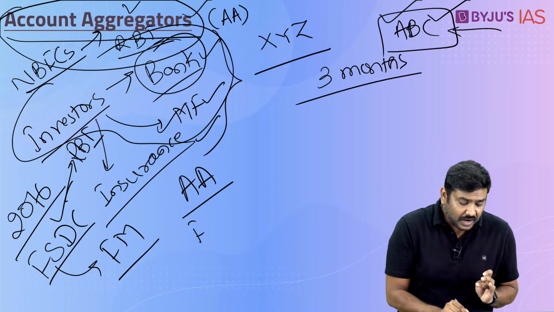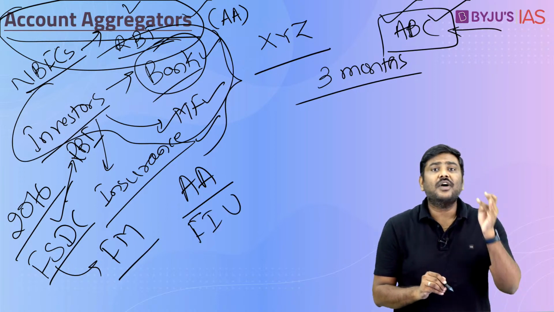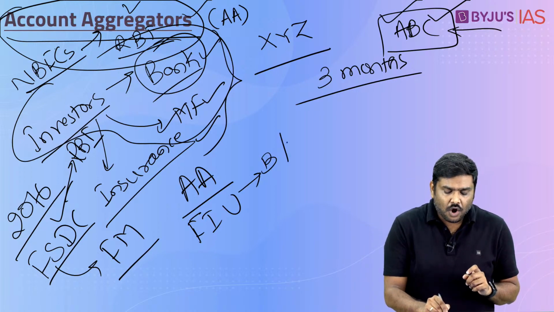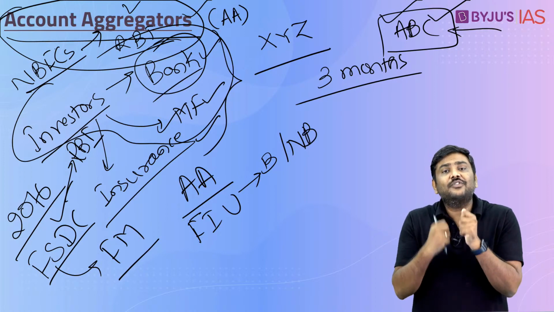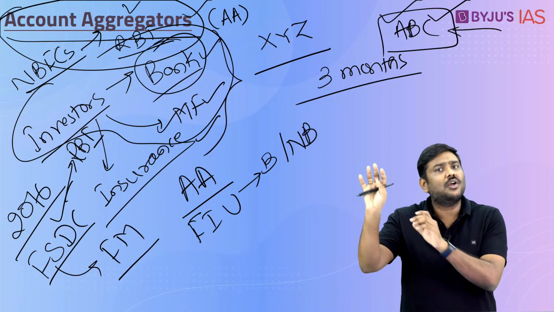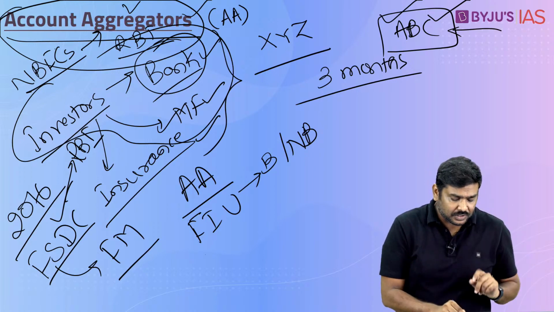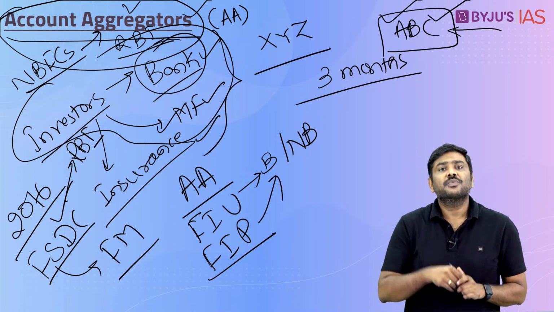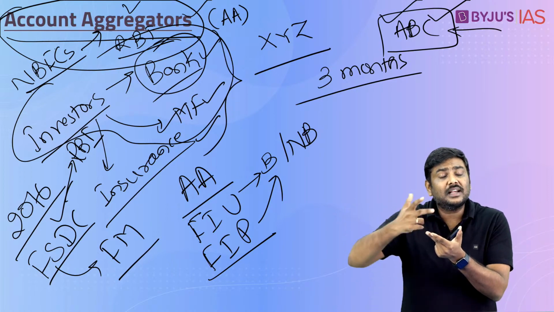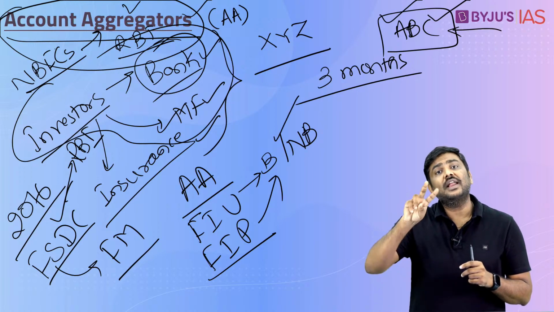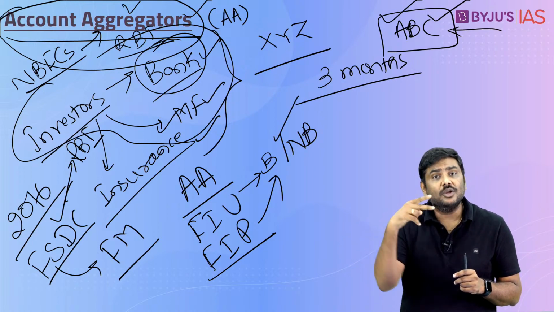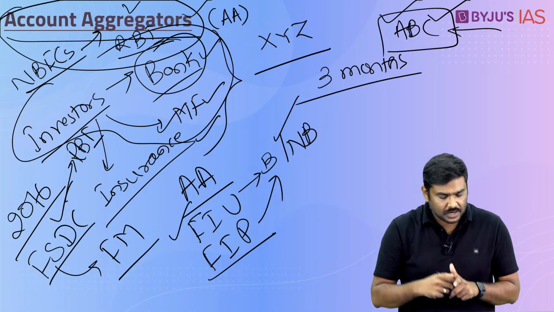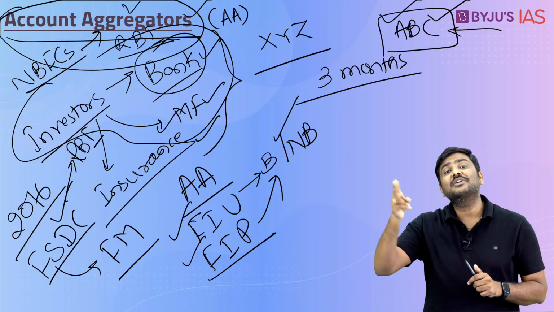Second, there is a financial information user. FIU refers to financial information user. These could be banks or non-banks, which want to collect the financial related data of a particular consumer, or let's say a customer. In addition to this, there is a financial information provider, FIP, which is also a bank or a non-bank. So please don't get confused here. Banks and non-banks will have a dual role here. They will act as FIUs, financial information users, and they will also act as financial information providers.